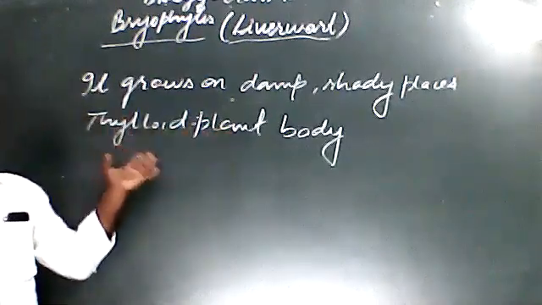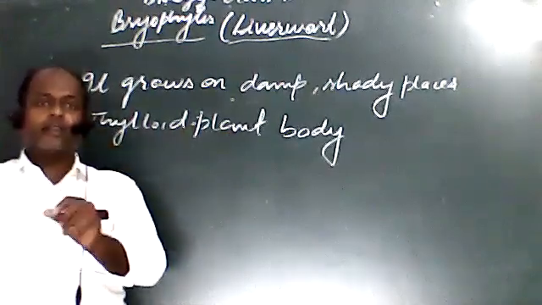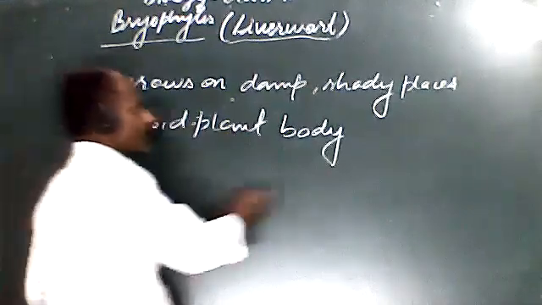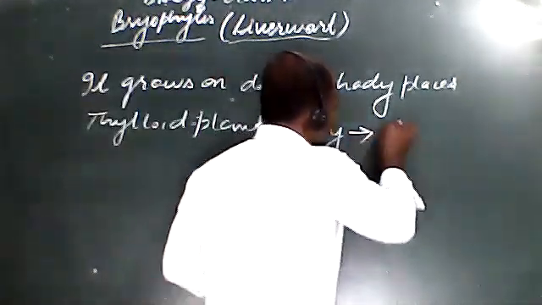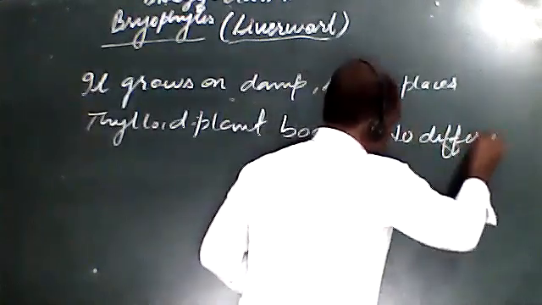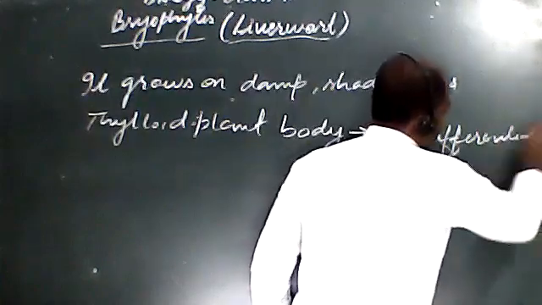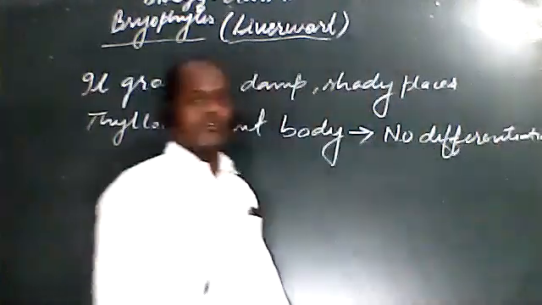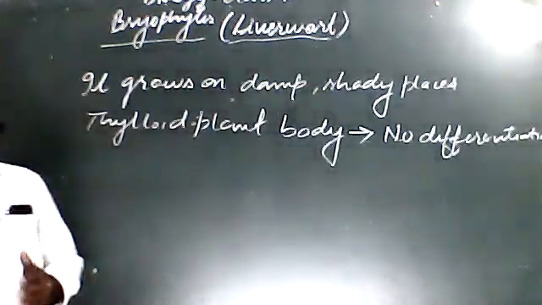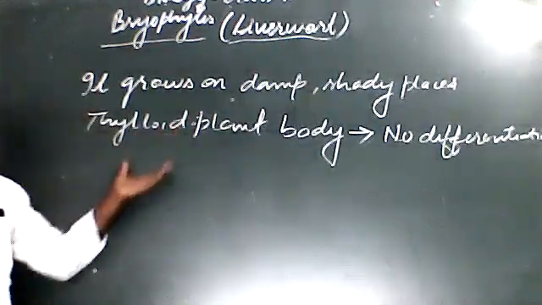And if the plant body is thalloid, then in very simple words we can say that there is no differentiation in the plant body, due to which we said that there is a thalloid structure of the plant body.